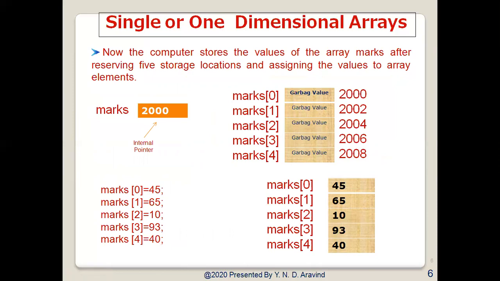Whenever you declare an array, it can be declared locally or globally. If you declare an array as a local variable, then the initial values will be garbage values. If you declare it as a global variable, then the initial value will be 0. So instead of garbage values, you have 0 if you declare it as a global variable. If you declare it as a local variable, the initial value in that particular memory will be a garbage value, which can be any value.